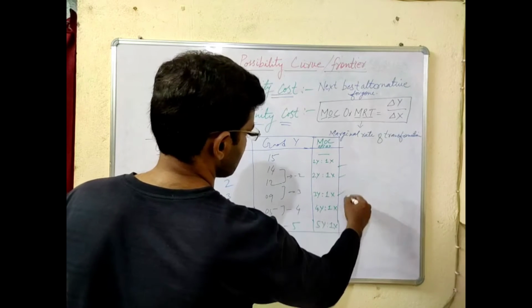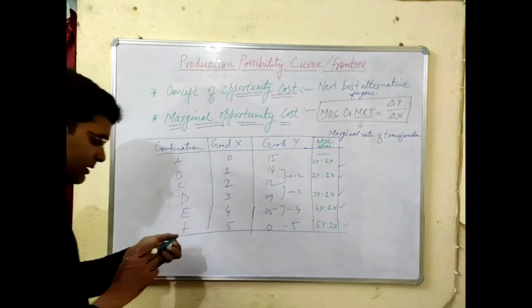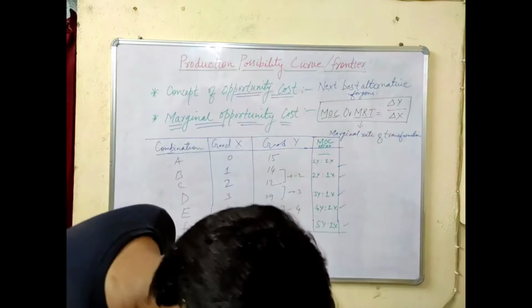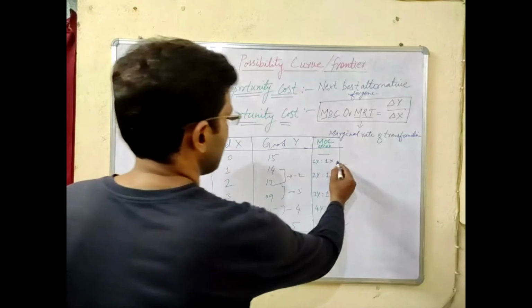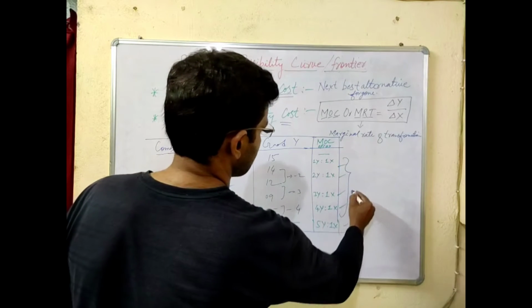This is what the marginal opportunity cost is, and here you can see clearly that it has an increasing tendency.